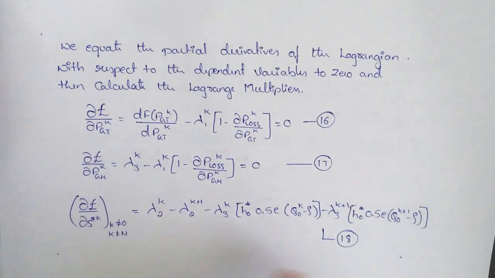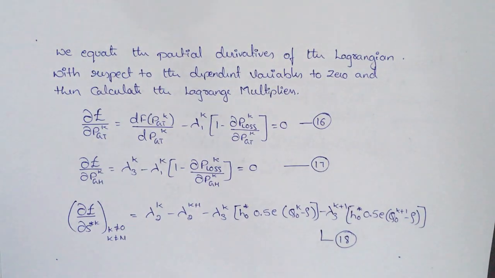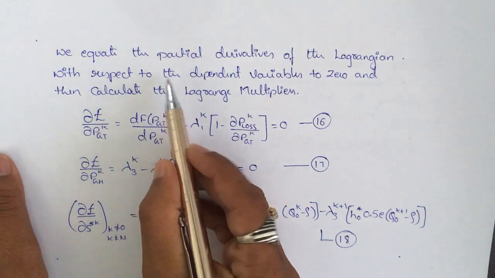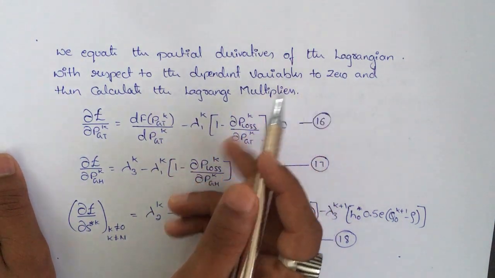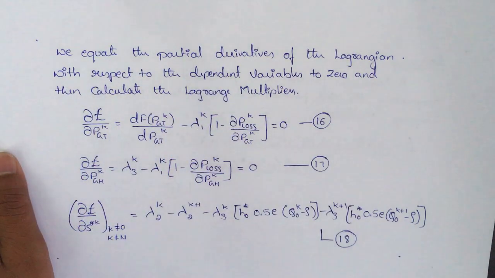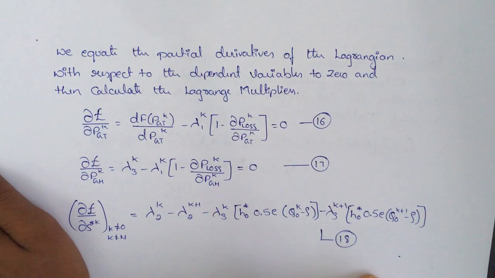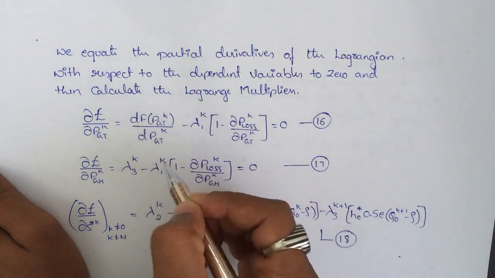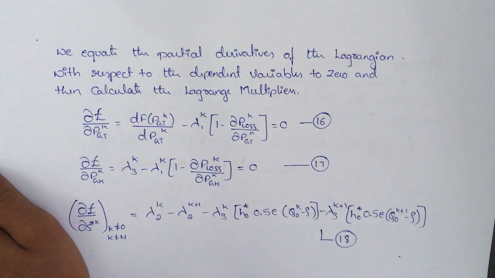With the Lagrangian function, we need to identify the values of lambda 1, lambda 2 and lambda 3. To evaluate those values, we equate the partial derivatives of the Lagrangian with respect to the dependent variables to 0. We partially differentiate the Lagrangian function L with respect to these dependent variables, equate them to 0, and then calculate the Lagrangian multipliers lambda 1, lambda 2 and lambda 3.